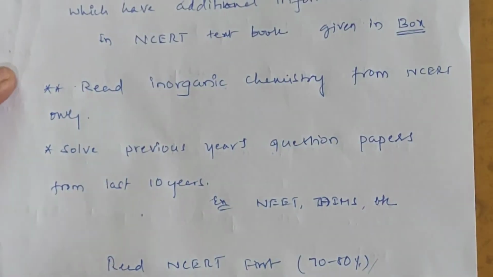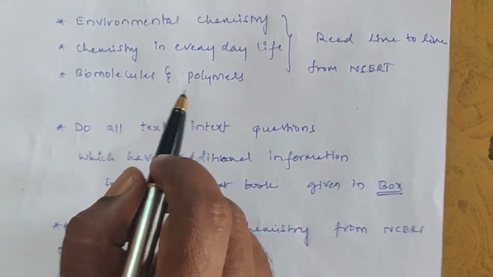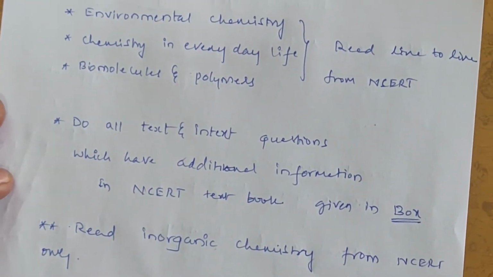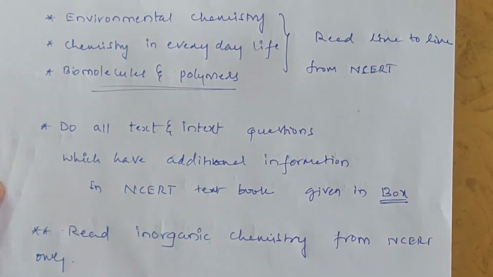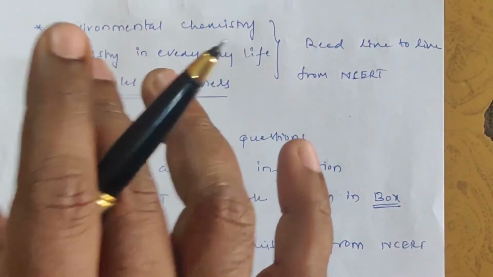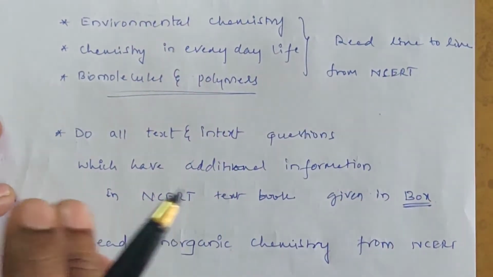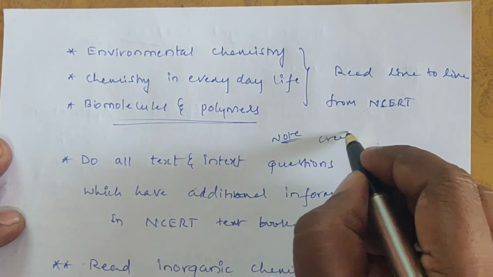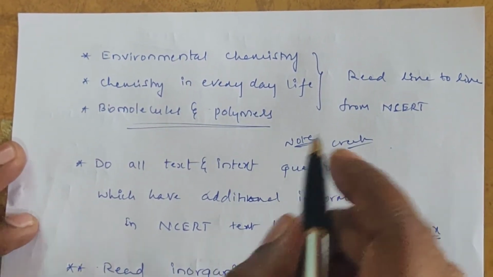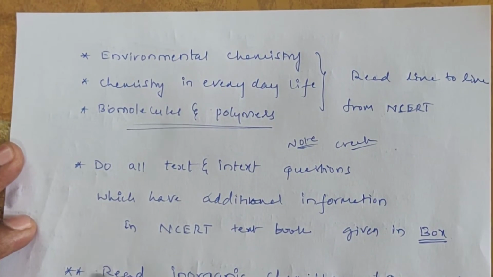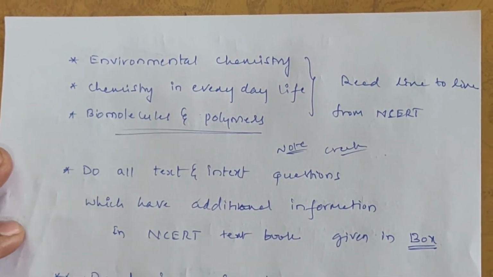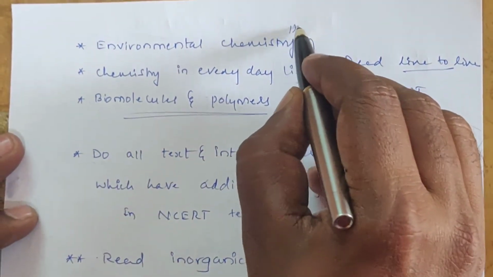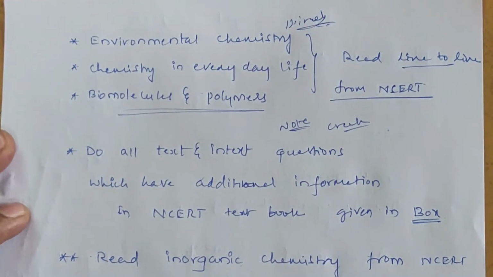Okay, so next, environmental chemistry. Observe these three topics: environmental chemistry, chemistry in everyday life, biomolecules. Students, in the NCERT textbook, read these chapters carefully, line to line, and note it. Create your own notes by underlining the important points. Which one is important, underline it, highlight it. Read line to line from NCERT because direct questions are asked from these three chapters.